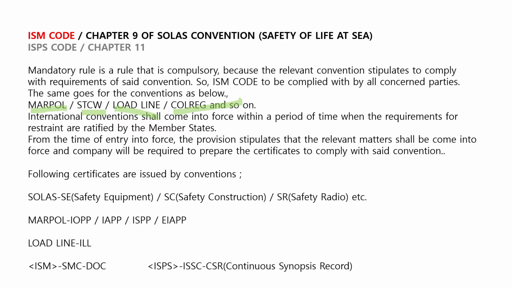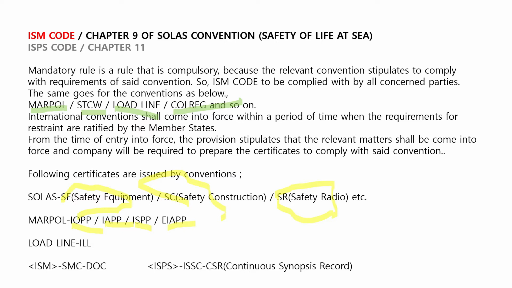Following certificates are issued by convention: SOLAS SE, Safety Equipment; SC, Safety Construction; SR, Safety Radio; MARPOL, IOPP, International Oil Pollution Prevention; IAPP, International Air Pollution Prevention; ISPP; EIAPP, Engine International Air Pollution Prevention.